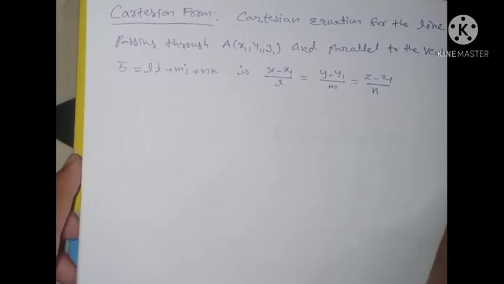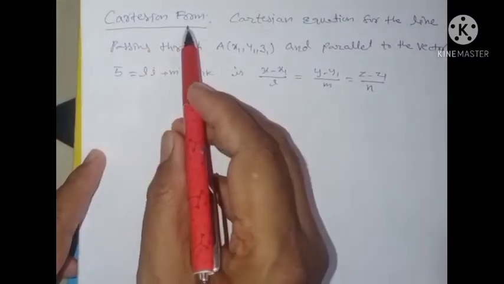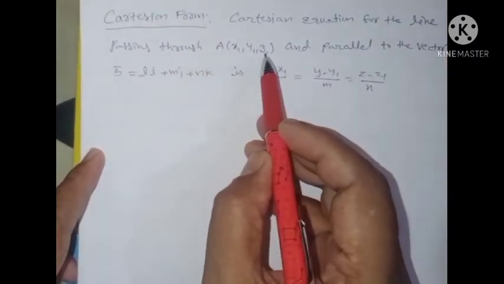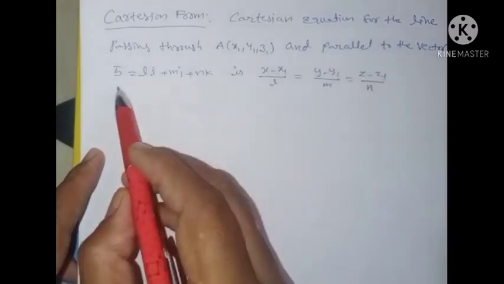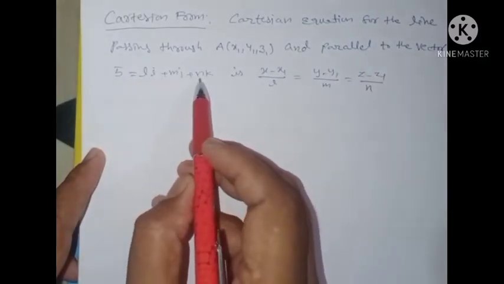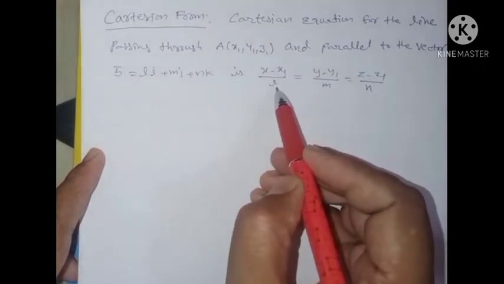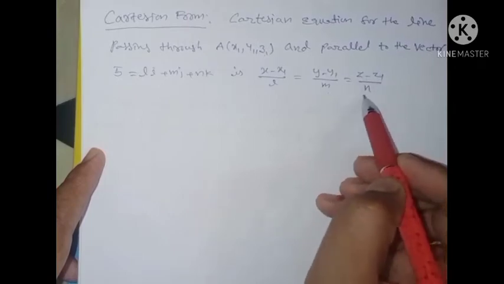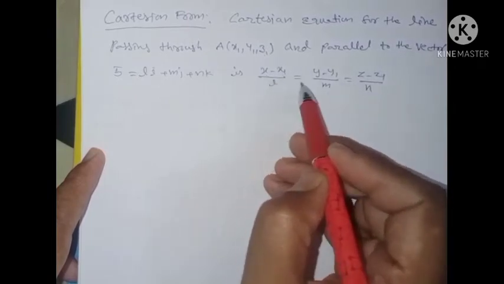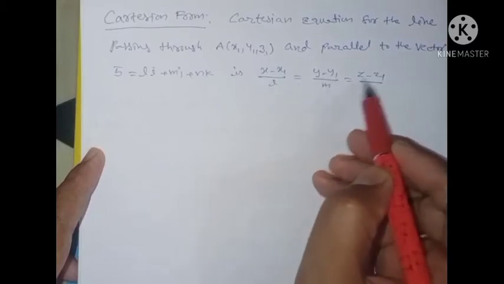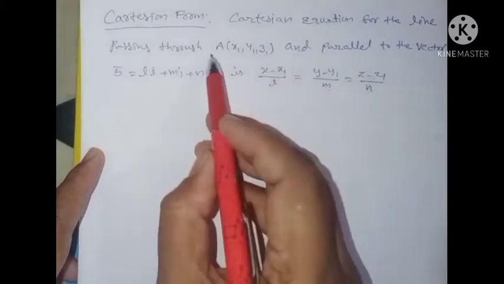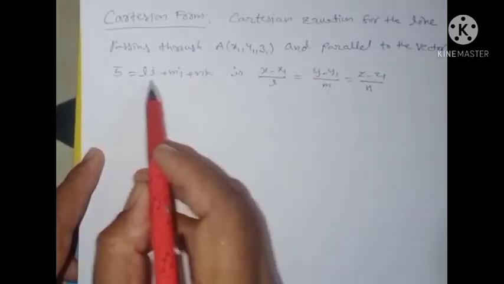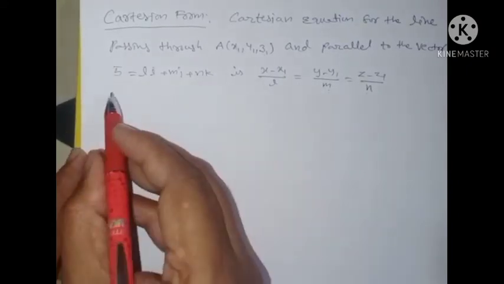Next is the vector equation in Cartesian form. The Cartesian equation of the line passing through A of x1, y1, z1 and parallel to the vector B bar equal to Li plus Mj plus Nk is (x minus x1) by L is equal to (y minus y1) by m is equal to (z minus z1) by n. You have to prove this. When it is passing through the point A and parallel to vector B equal to Li plus Mj plus Nk, the proof is observed here.